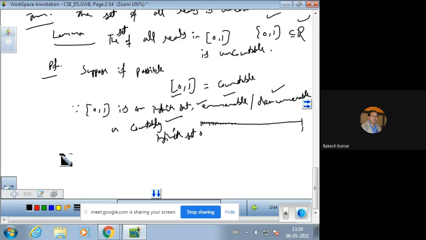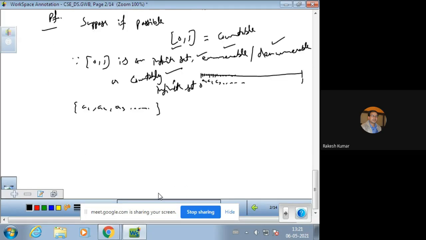Suppose, and what we do is, the small points on 0, 1, name them A1, A2, A3 and so on. We take a set of all these points which are lying in the interval 0 and 1 on the real line. So this set is there. Now every real number, these are the real numbers actually in 0 and 1.